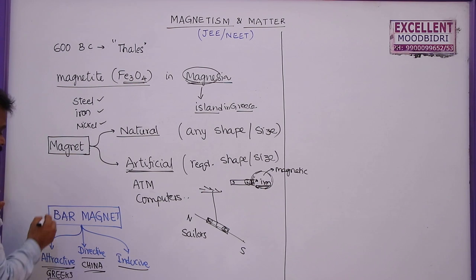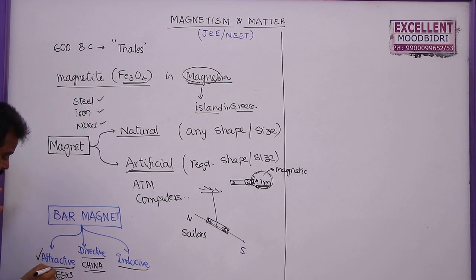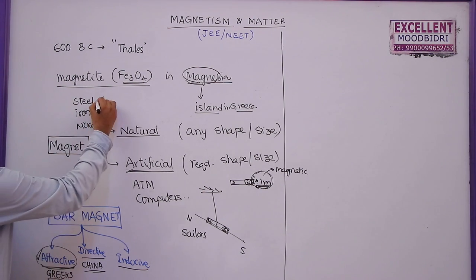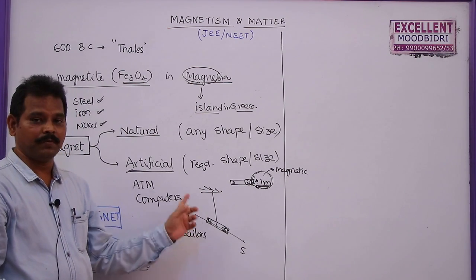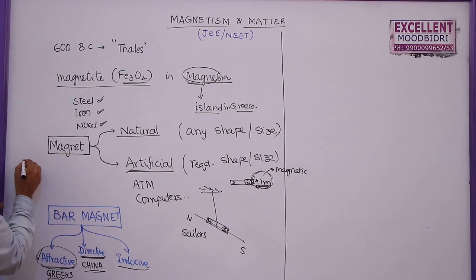So what is a magnet? A magnet is a substance which attracts small pieces of steel, iron or nickel, and always comes to rest in the direction of north and south poles of earth. So I am going to define the magnet.